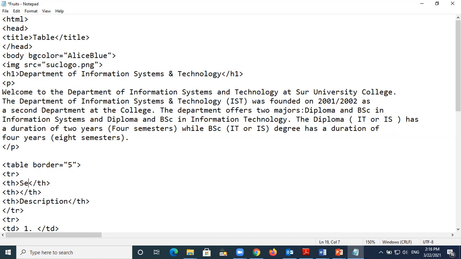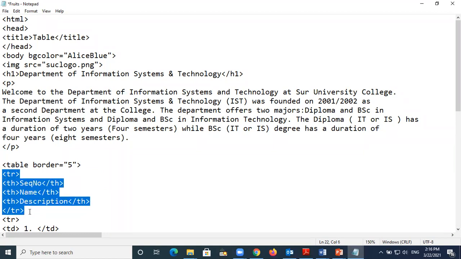Sequence number, which means that the list number. Okay, sequence number, and then after that, name and image or something like that, and then description. These are the heading part of the table. Okay, so these are the heading part of the table. And then after that, I'm going to show you. Okay, so this is the table, one of the rows here.